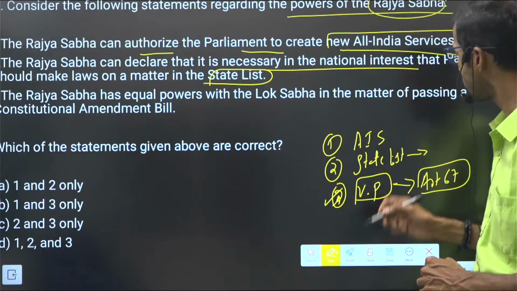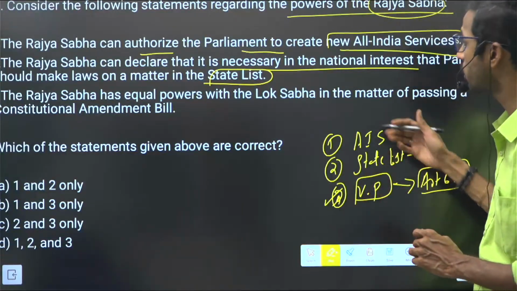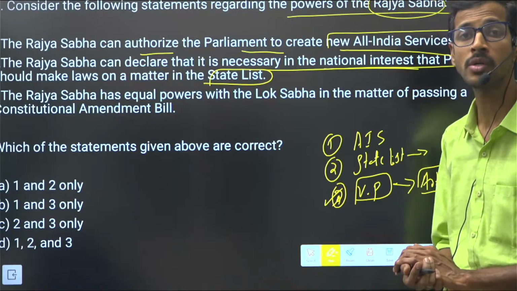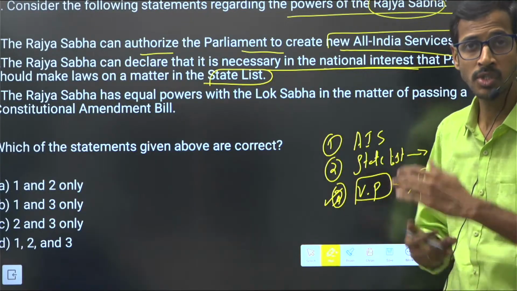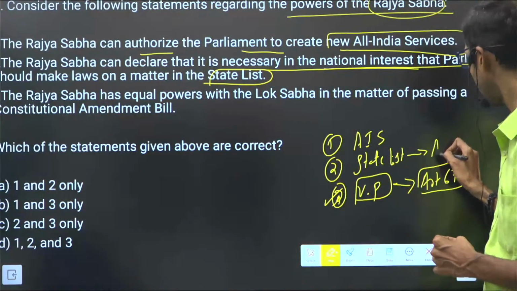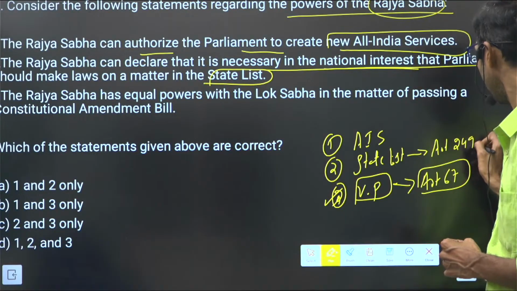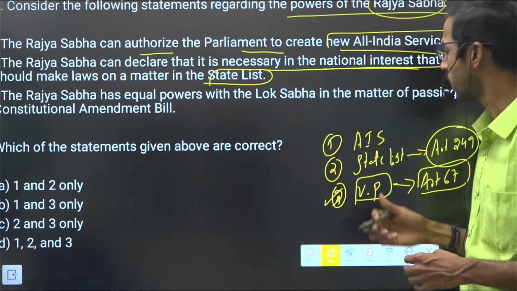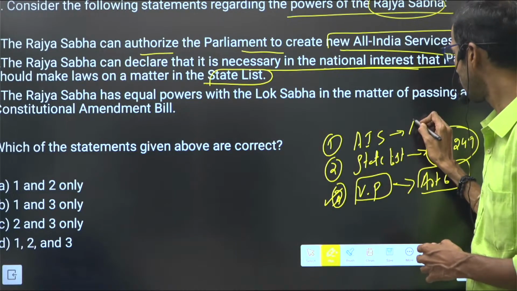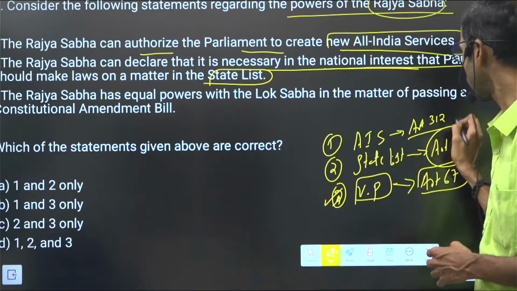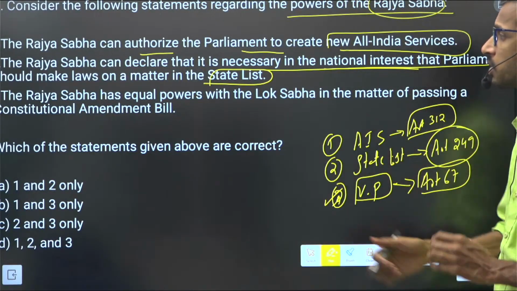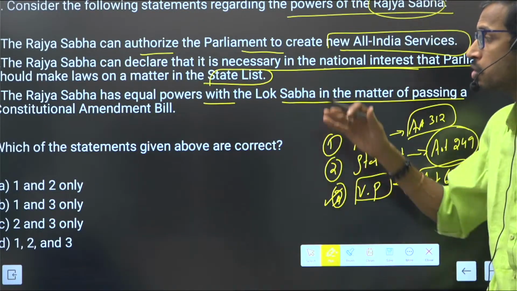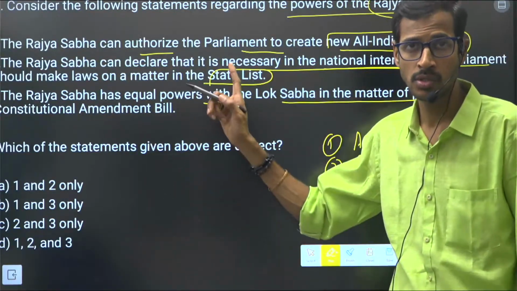Next, if you consider the state list, whenever it is necessary in the national interest, the parliament should make laws on a matter in the state list. That is Article 249, right? Next, all India services creation is completely in the hands of Rajya Sabha. That is Article 312, right? So all these are very important. Rajya Sabha has equal powers with the Lok Sabha in the matter of passing a constitutional amendment bill, right? So this is also correct.